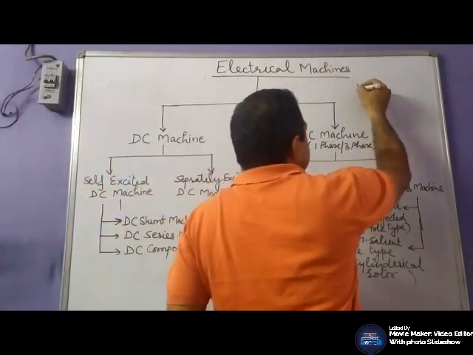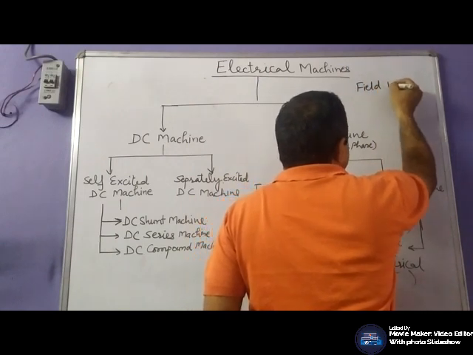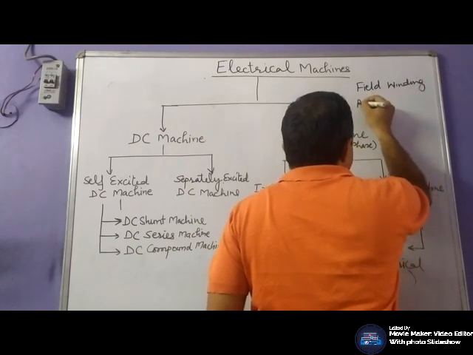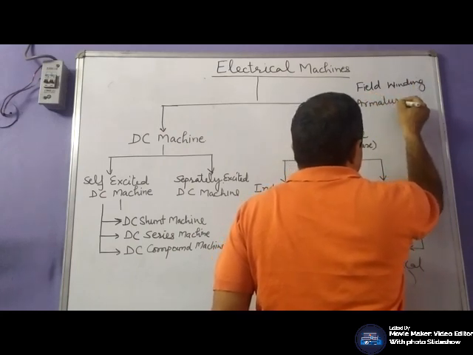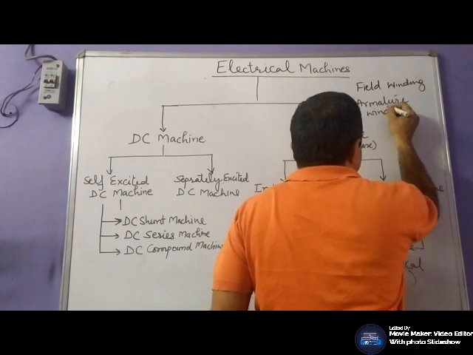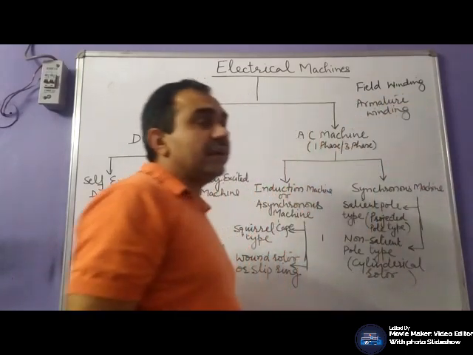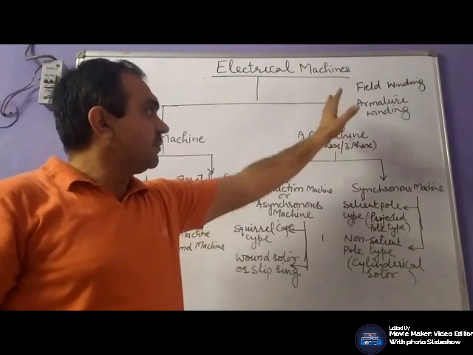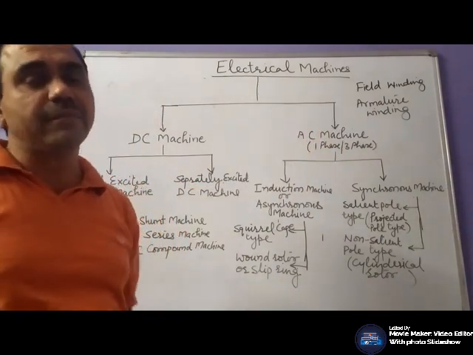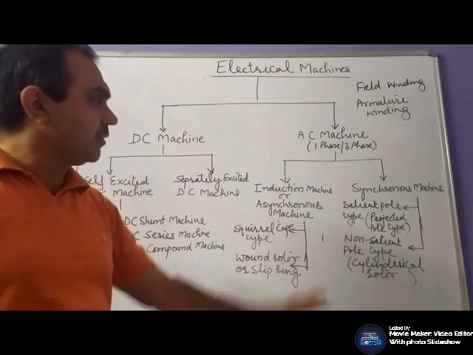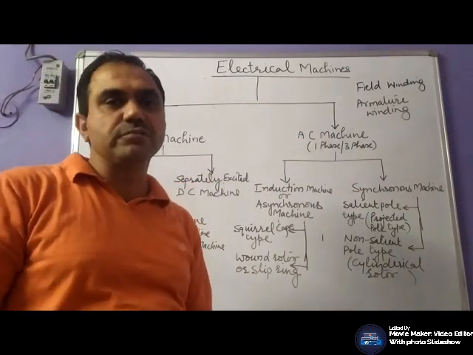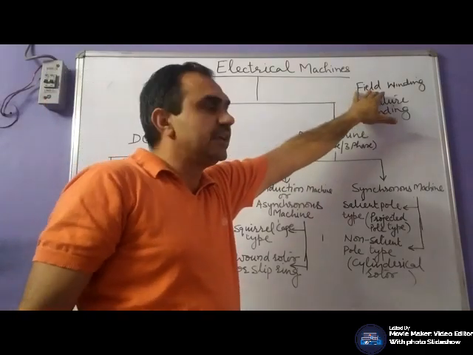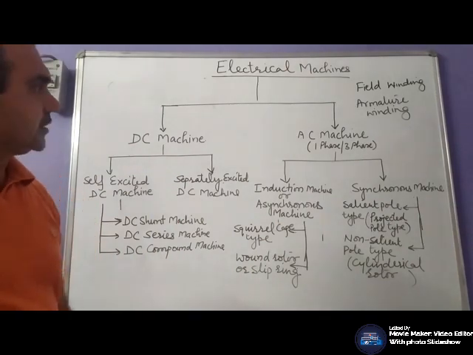We have two windings, field winding and armature winding. Your field winding is for the excitation purpose. Whether your machine is AC or DC, your field winding is always supplied by DC supply. If your machine is AC, a certain arrangement has to be made by which that AC can be converted into DC for that field winding.